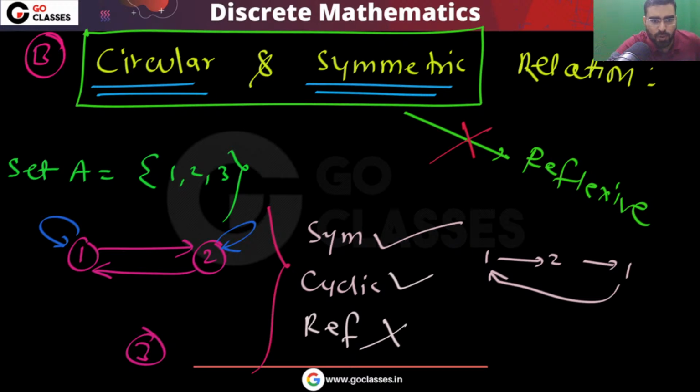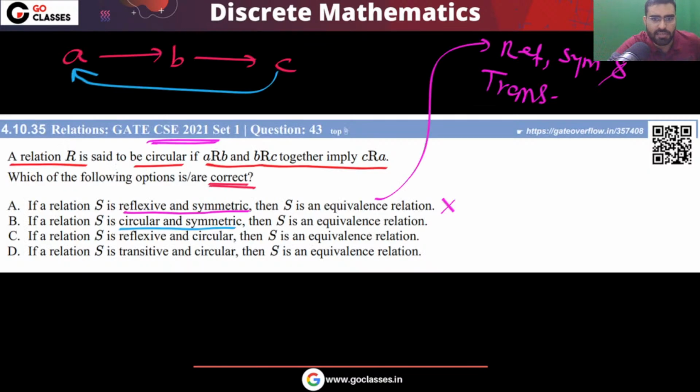So if the reflexive property may not be satisfied, then what can you say about the equivalence relation? Again, the answer is no, because it may not be reflexive. This is symmetric, this is circular, but this is not reflexive. So this is not an equivalence relation. So easily you can see that the statement that circular and symmetric means equivalence relation will be false.